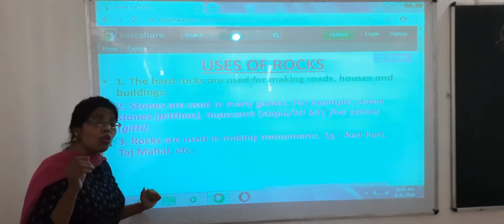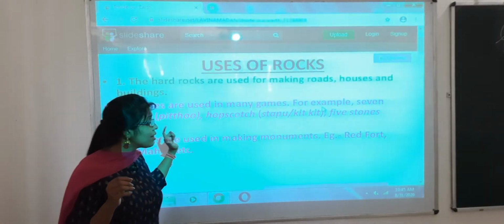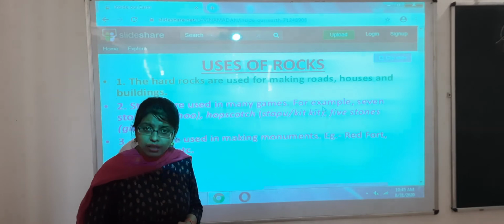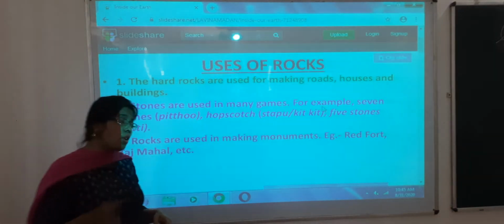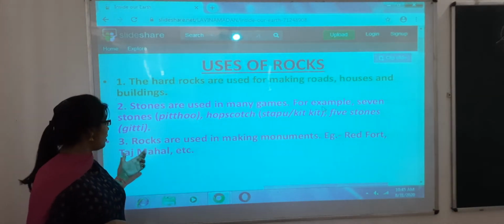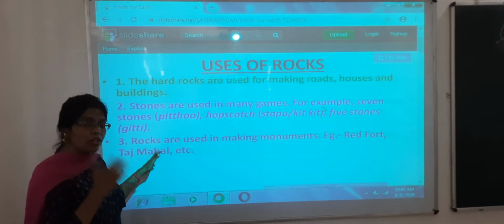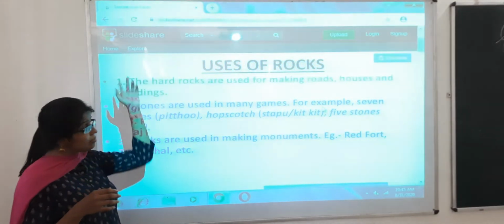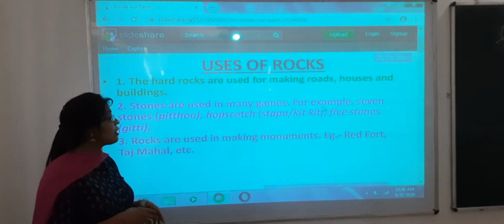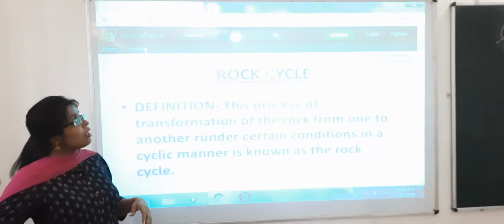And most importantly, these rocks are also used in making monuments. The monuments which you are seeing, the Red Fort and various other buildings, Taj Mahal, Ajanta caves and all. These are all made up of rocks. So these rocks are used to make those important buildings or monuments. This is how rocks are used.